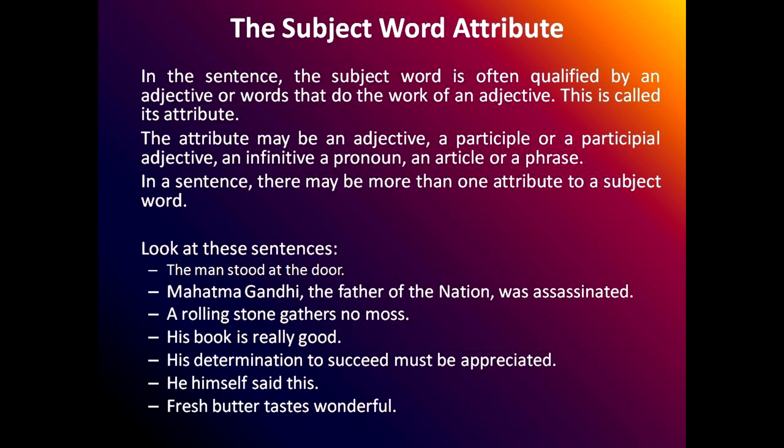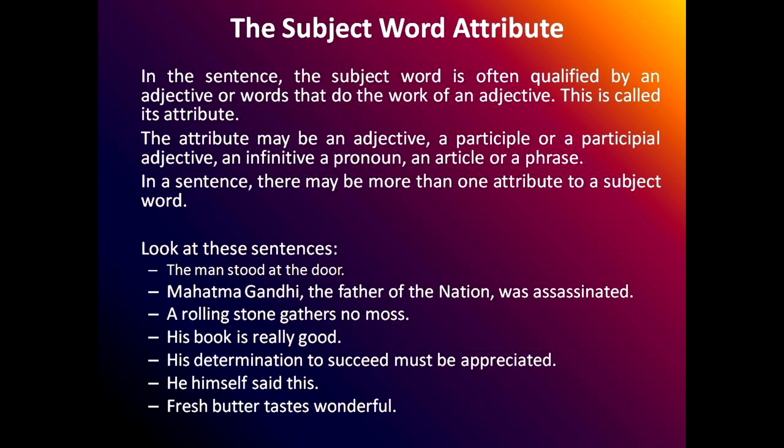Next we have: his determination to succeed must be appreciated. Your subject will be his determination to succeed. The subject word will be determination. And here your attributes are: his, a possessive adjective, and to succeed, an infinitive.